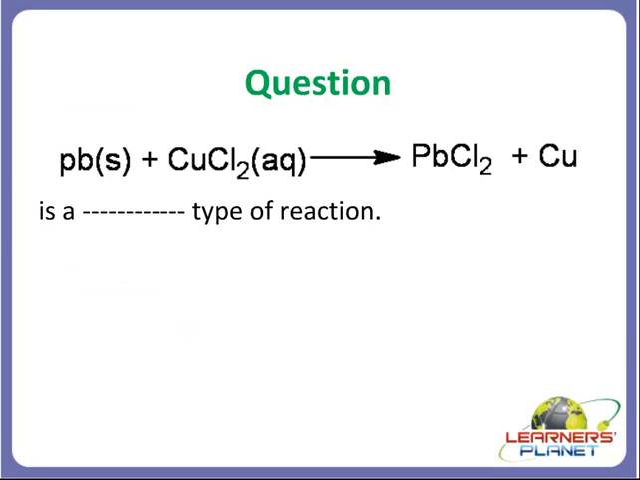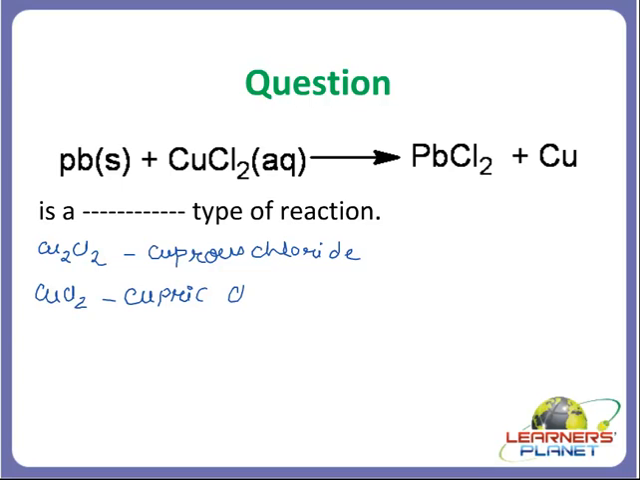Now students, there is a difference between cuprous and cupric. Okay. Now if I write Cu2Cl2, it is cuprous chloride. And if I am writing CuCl2, it is cupric chloride. Right? Now this is reacting with cupric chloride, giving lead chloride, okay, and copper.